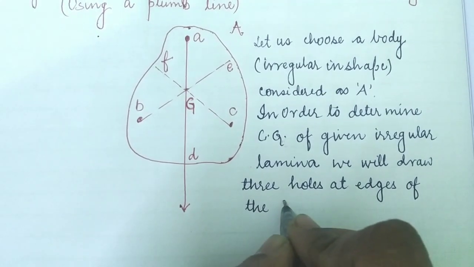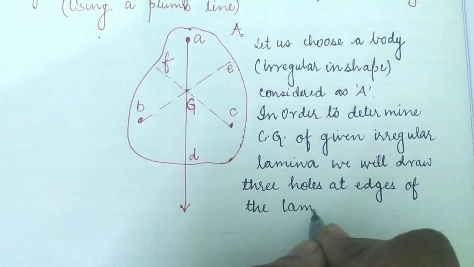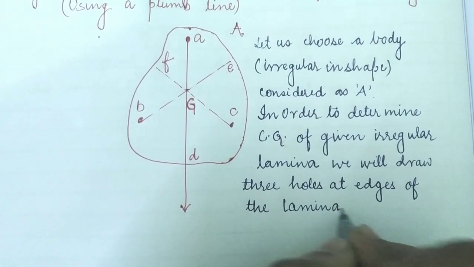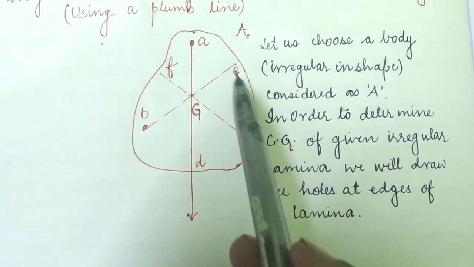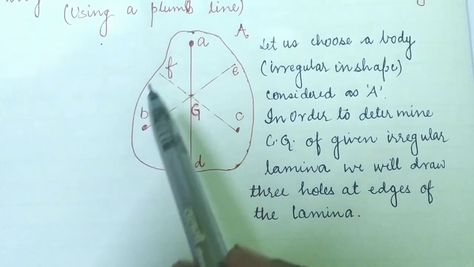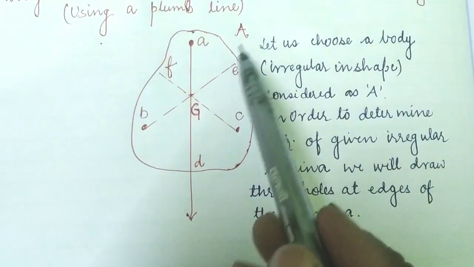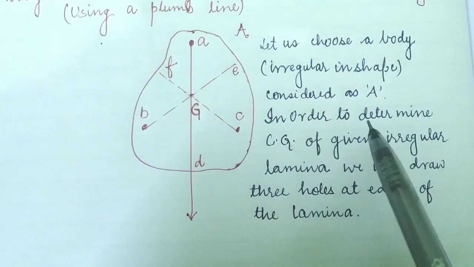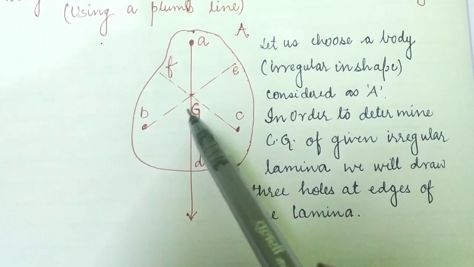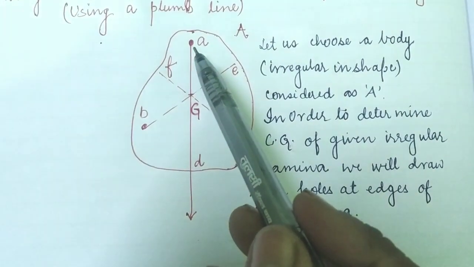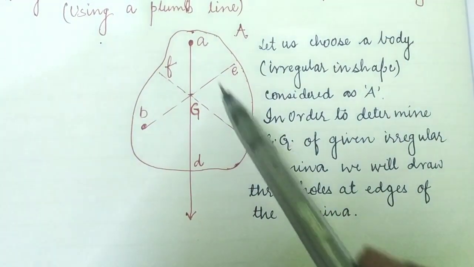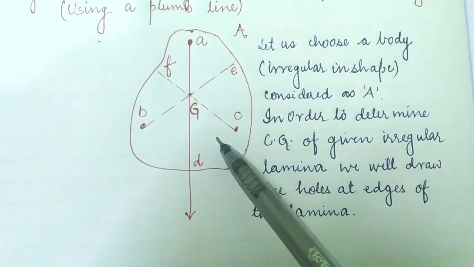What is the significance of making these three holes? The body is named as A, and in order to calculate the center of gravity, we will make three holes, small a, small b and small c, at the edges of this lamina.